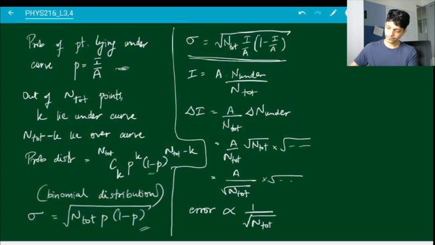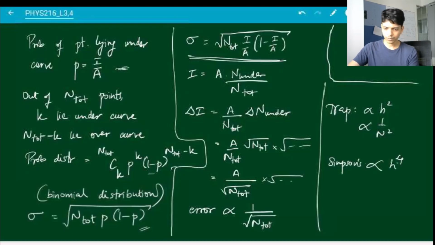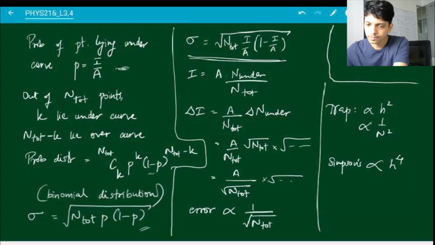On the other hand, if you remember from Simpson and trapezoid, in trapezoid I think the error was proportional to h square, which is 1 over n square, and in Simpson's, remind me if I'm wrong, I think it was proportional to h to the 4, was it? H to the 5 in fact.